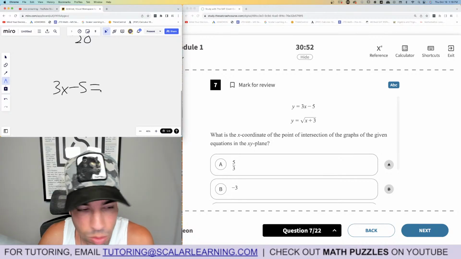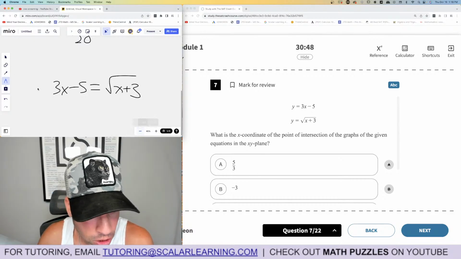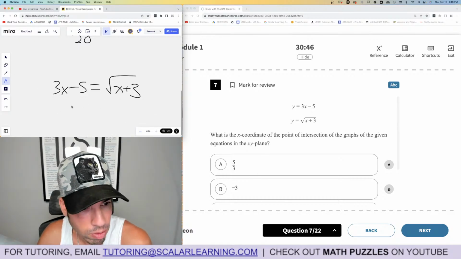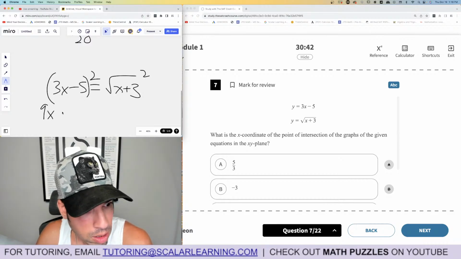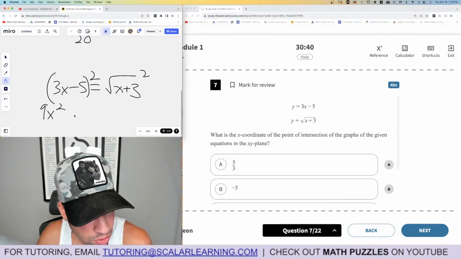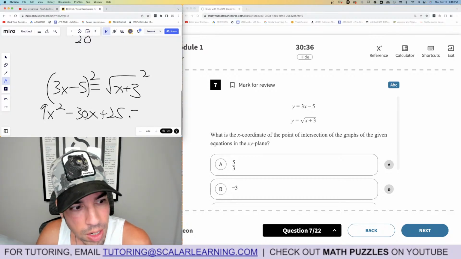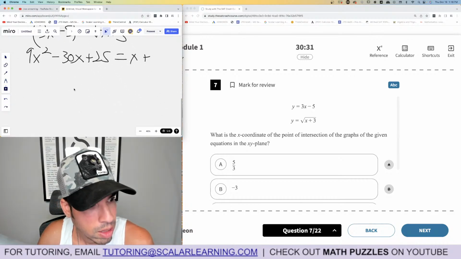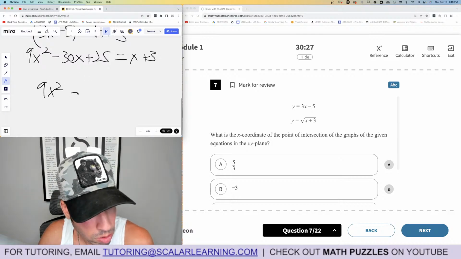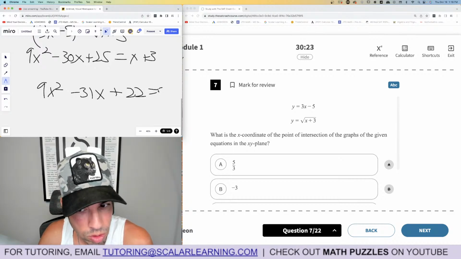3x minus 5 equals the square root of x plus 3. Square both. You could also plug and chug and see which one gives you the same value for both. Square both sides, that's going to give us, if you FOIL this, 9x squared minus 15x minus 15x, minus 30x, and then negative 5 times negative 5 is 25 equals x plus 3. Ooh, this is going to be not so pretty. And then we're going to minus x, so 9x squared minus 31x, and then 22 equals, wait.